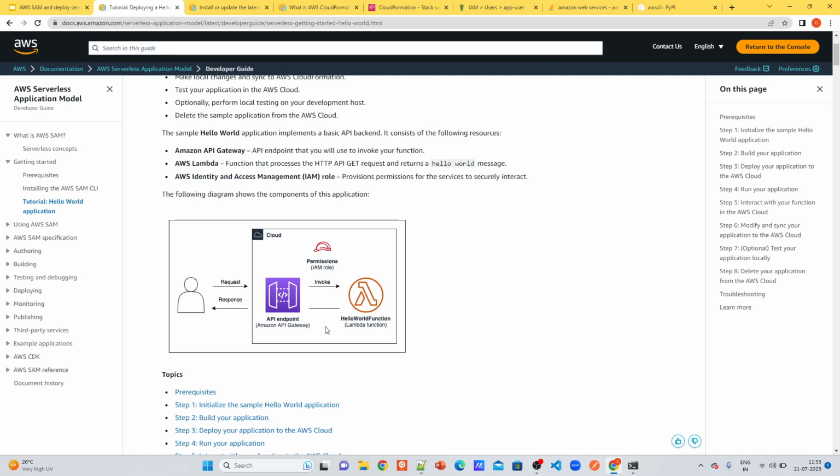Basically, I need to correct my initial statement, but yeah, we'll create an API and we'll create a Lambda and a role and attach that role to this Lambda. So that is what we are going to do.